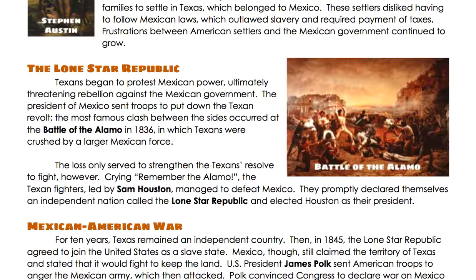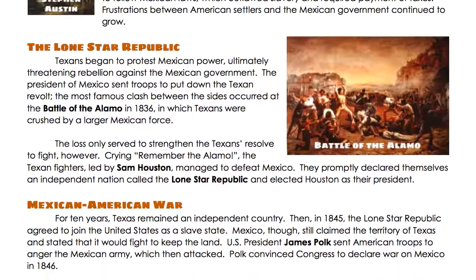The loss only served to strengthen the Texans' resolve to fight, however. Crying, "Remember the Alamo," the Texan fighters, led by Sam Houston, managed to defeat Mexico. They promptly declared themselves an independent nation called the Lone Star Republic and elected Houston as their president.